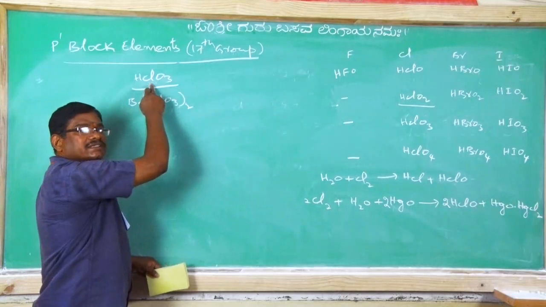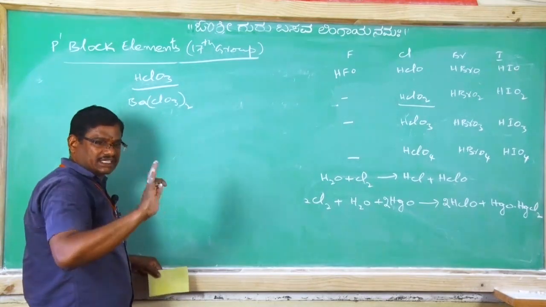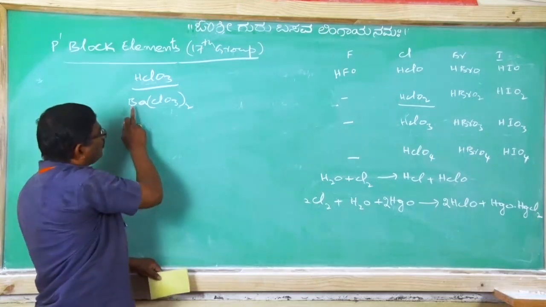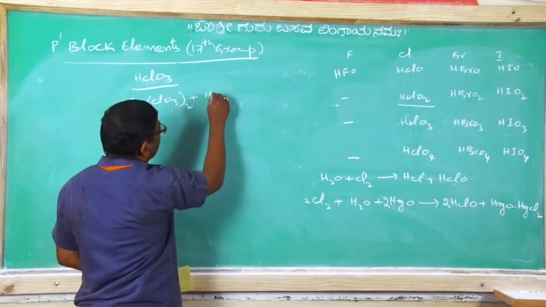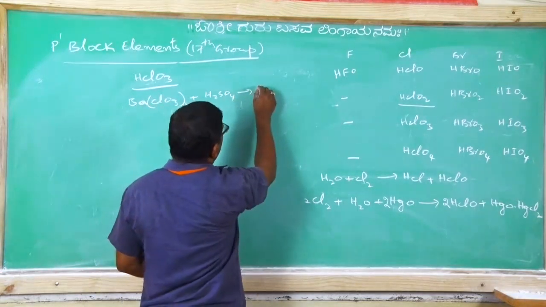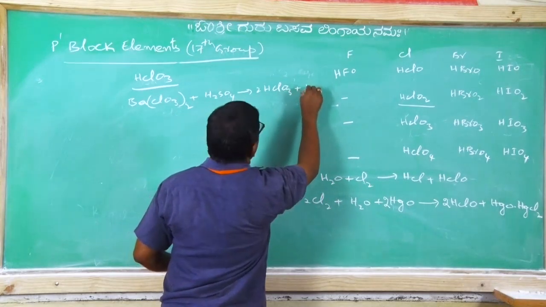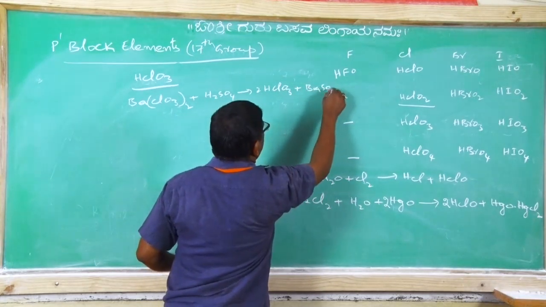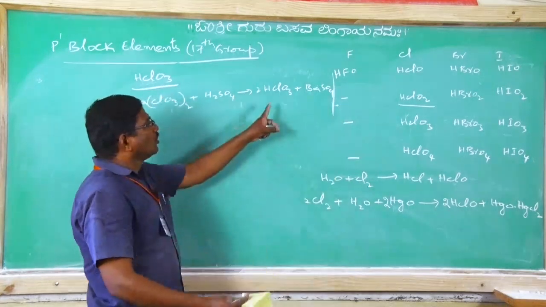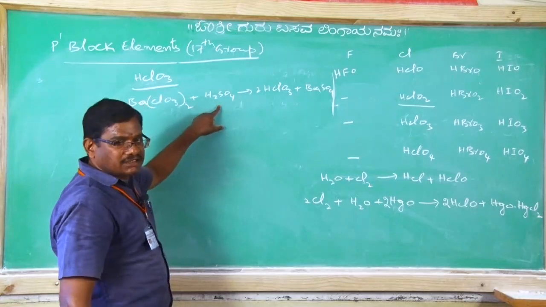The ic acid salt is ate. Clear? So barium chlorate, when treated with concentrated sulfuric acid, gets converted into 2 moles of chloric acid with barium sulfate. Chloric acid is obtained whenever barium chlorate is treated with an acid.